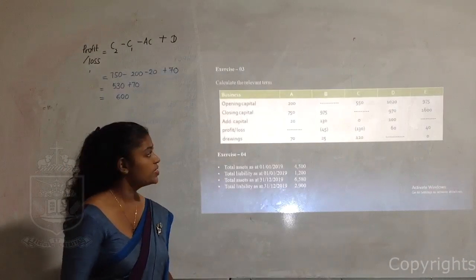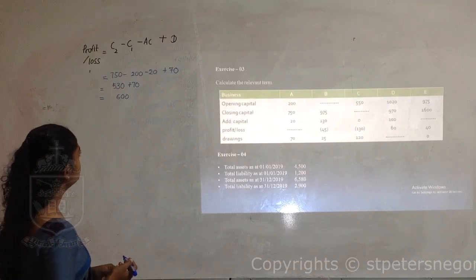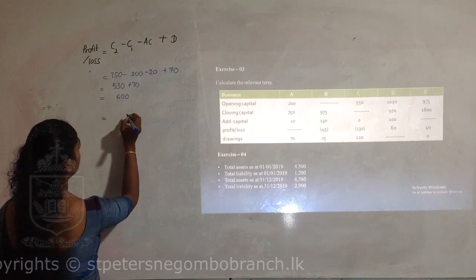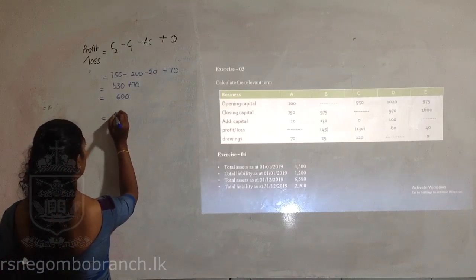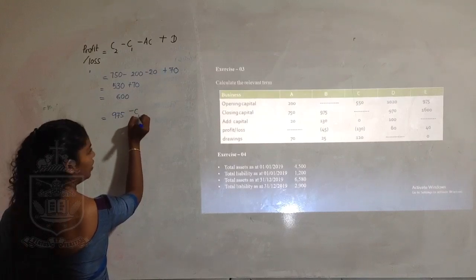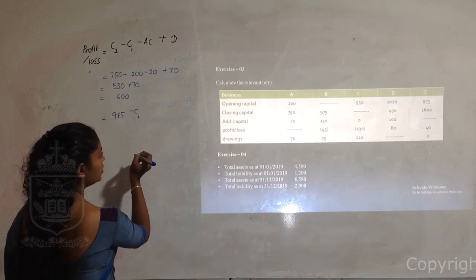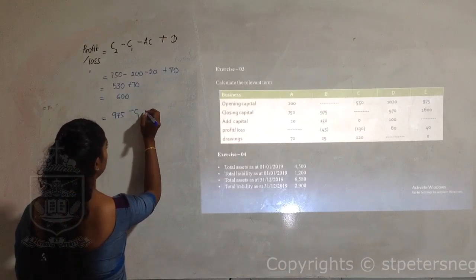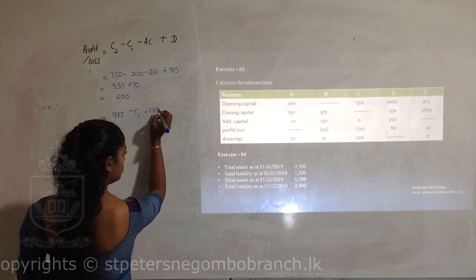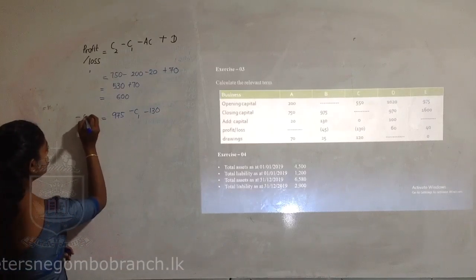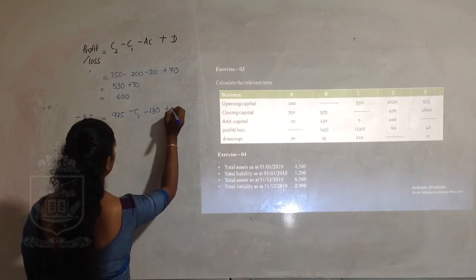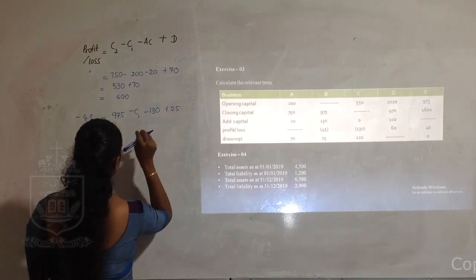Let's turn to the second business, column B. The requirement is opening capital. The opening capital is blank, the closing capital is 975. Opening capital C1 is to be found. Additional capital 130. And there is no profit. Instead, we have a loss of 45 and the drawings are 25. So we have to subtract the opening capital.